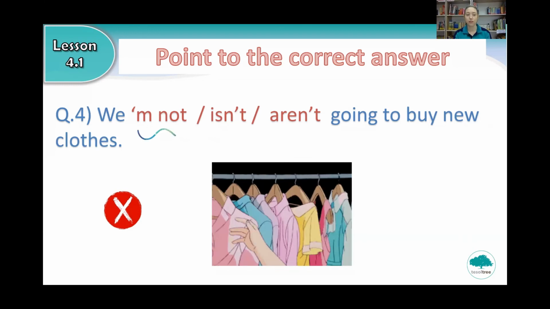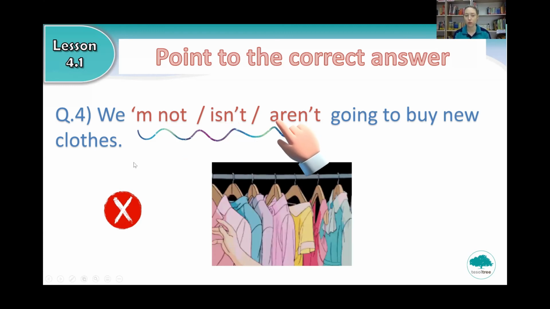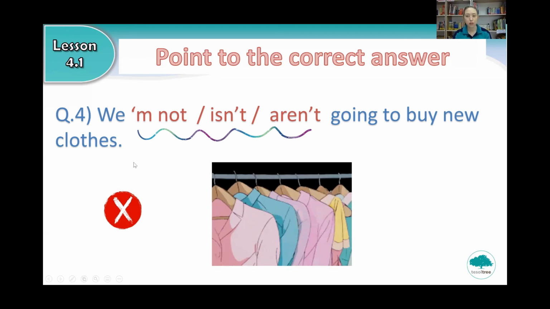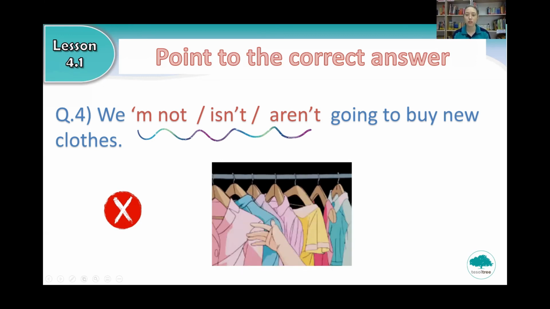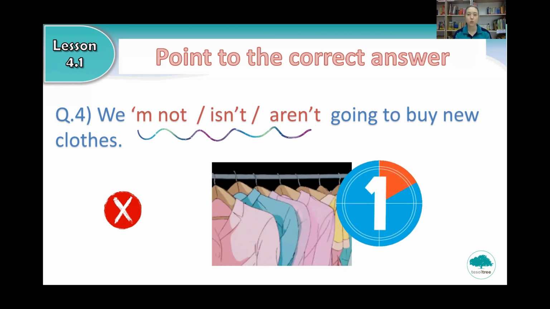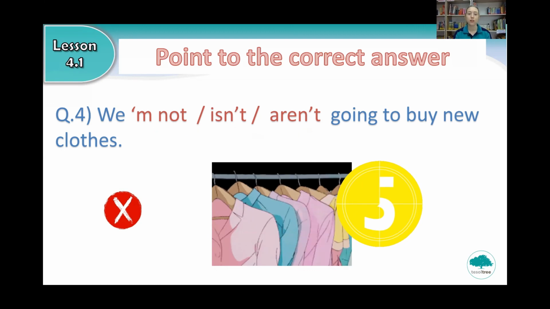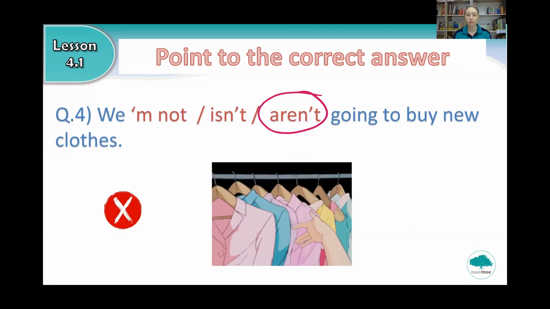Okay. So we not, we isn't, or we aren't going to buy new clothes. Point to the correct answer. I'll give you 5 seconds. 5, 4, 3, 2, 1. Very good. We aren't going to buy new clothes. Well done.